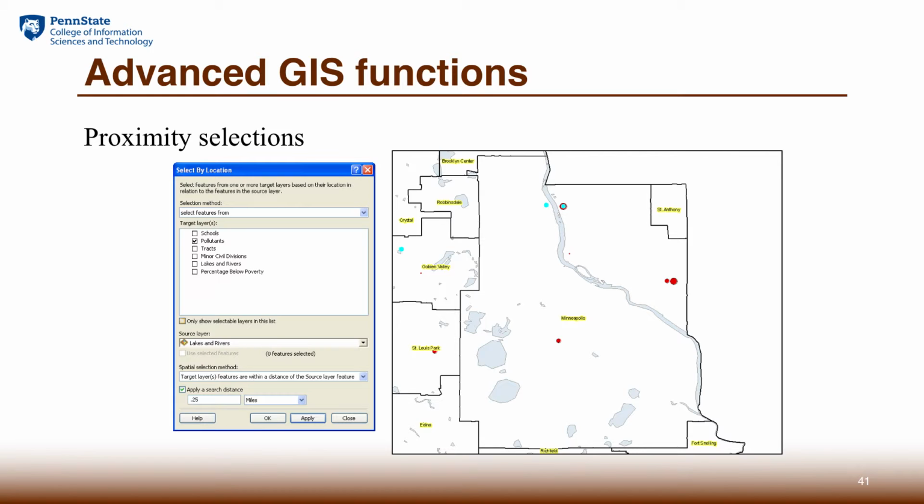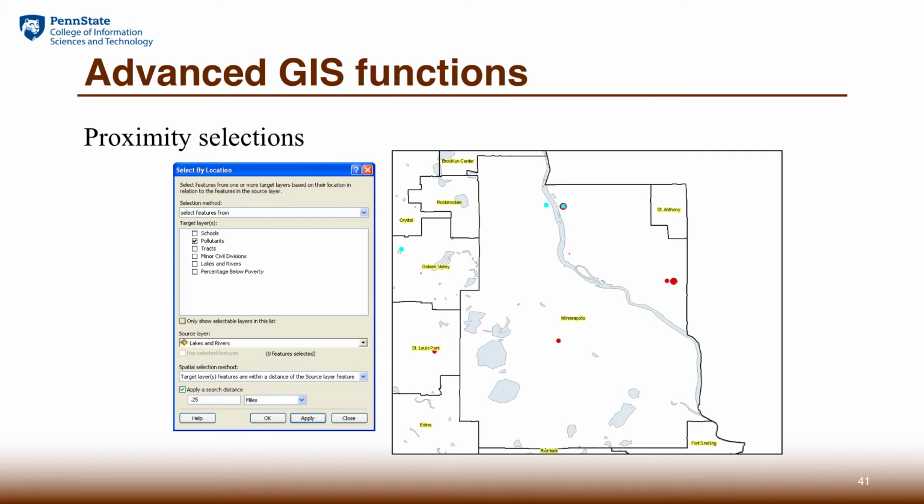Proximity selection can be accomplished by using the select by location function, as the dialog is shown on the left side of the slide, where you indicate what are the layers you want to select the features from, and then you can indicate a source layer, which is the reference. Then we can indicate the target layer features must be within a certain distance to the source feature layer.